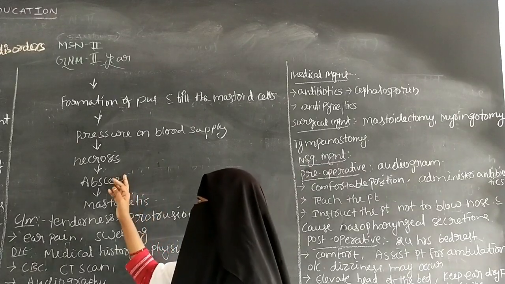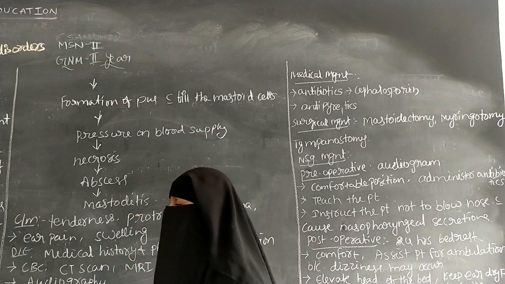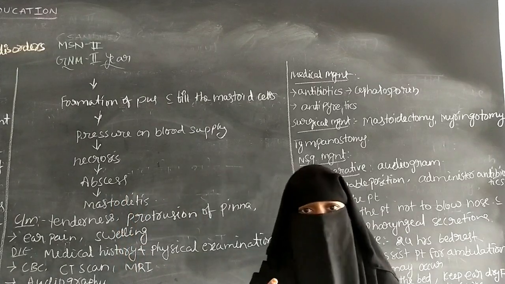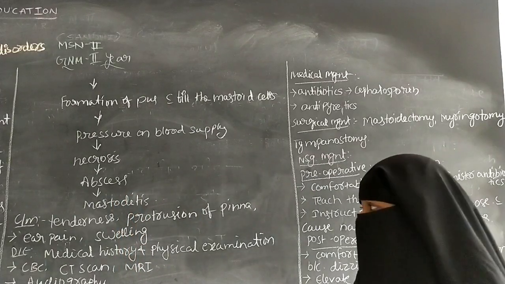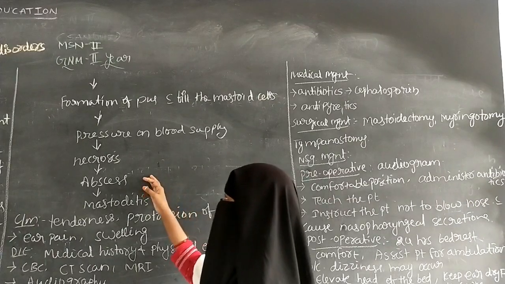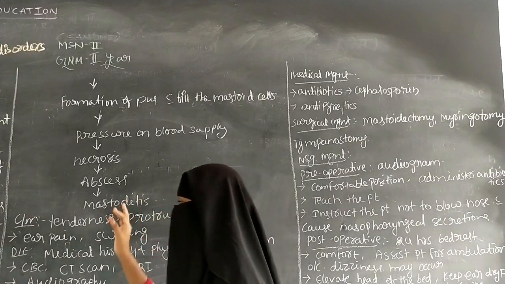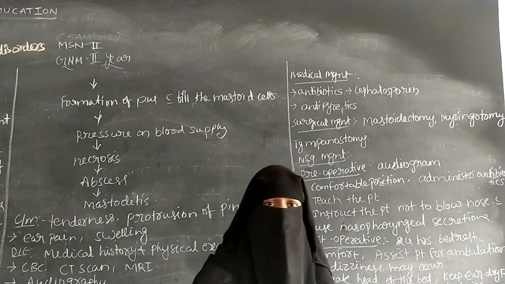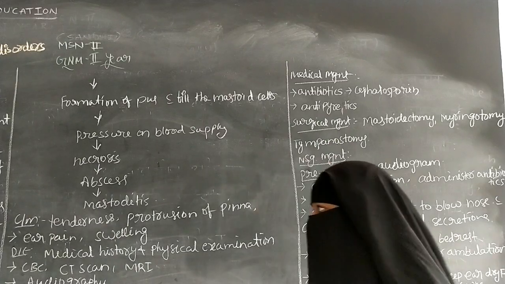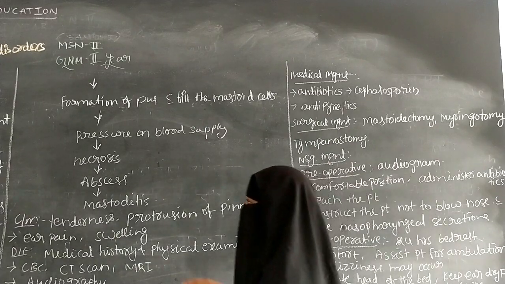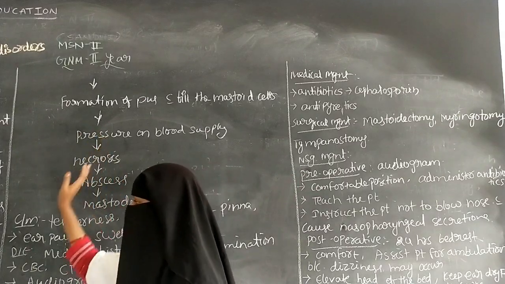So next one is it leads to the abscess. Abscess means there is a fluid collection can be present in the mastoid cells. And it leads to the mastoiditis. So inflammation of the mastoid bone or infection of the mastoid cells. So there is a pathophysiology,